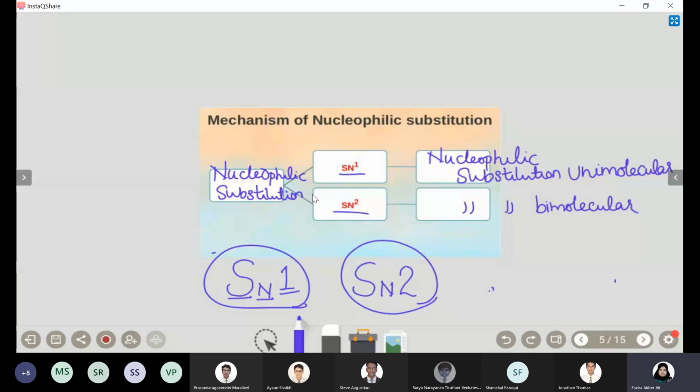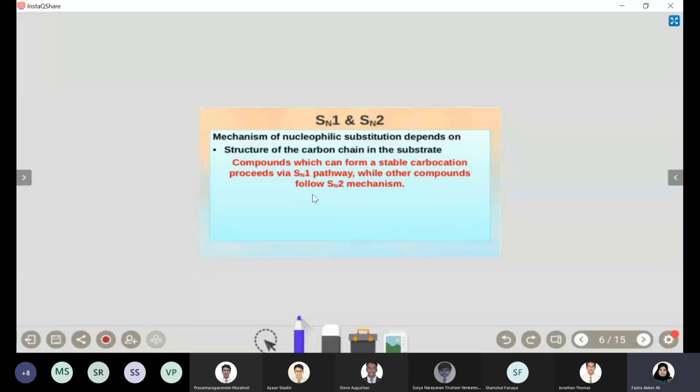Okay, so let's start with the first mechanism, SN1, then we'll go to SN2. Before we go to SN1, it depends on the structure of the carbon chain in the substrate.